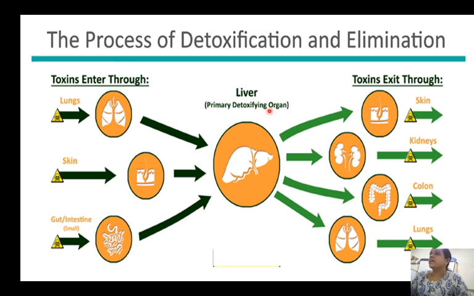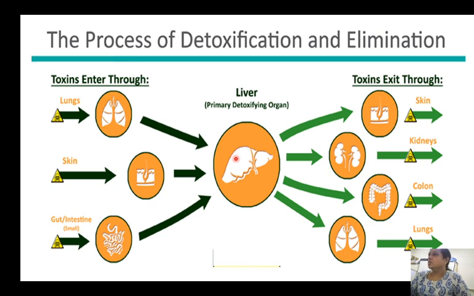The liver is responsible for removing all these toxic substances because, by will or without will, we are exposed to all these toxins. In everyday life we are exposed to some toxin or the other. Then how are we normal? It is because of the excellent detoxification capacity of the liver.